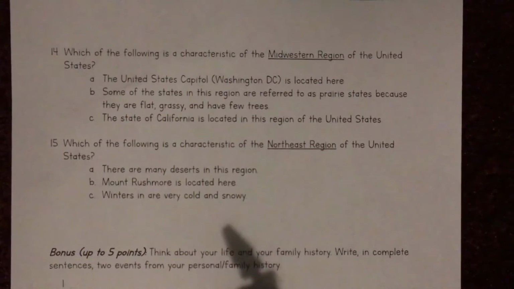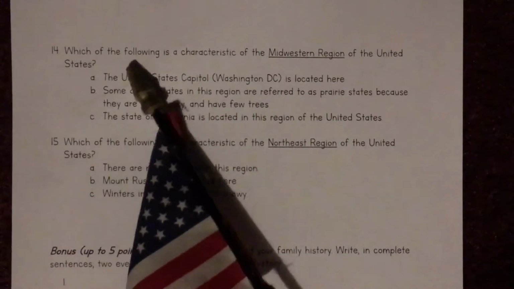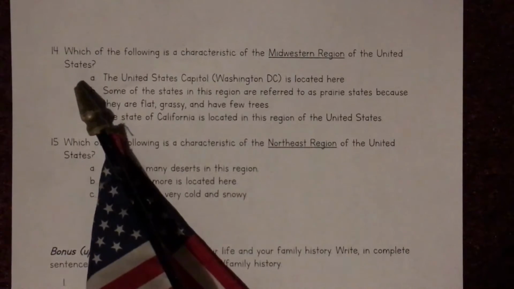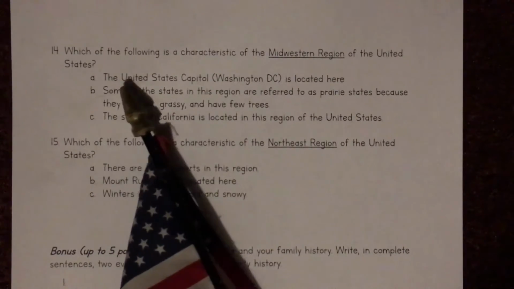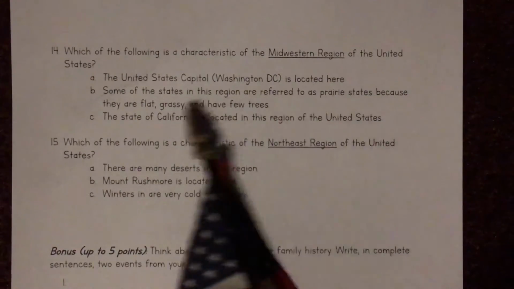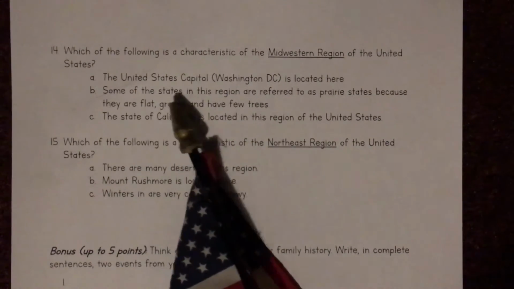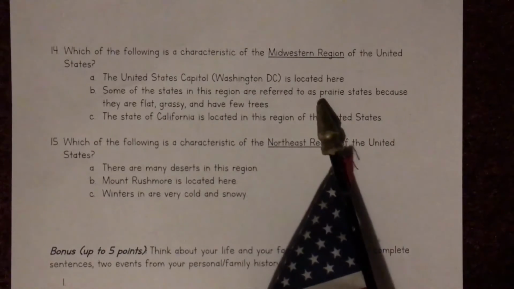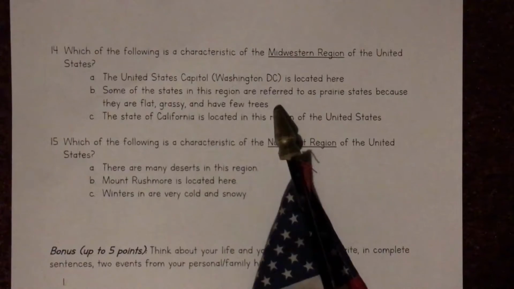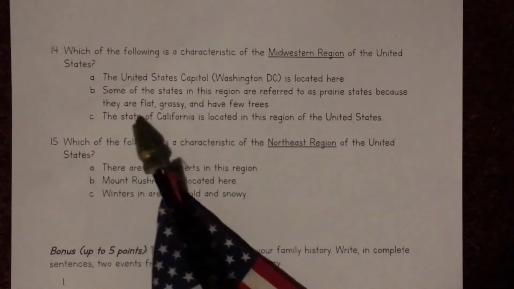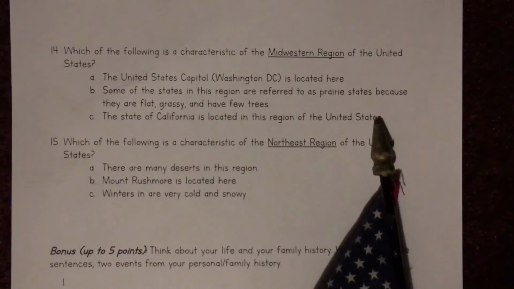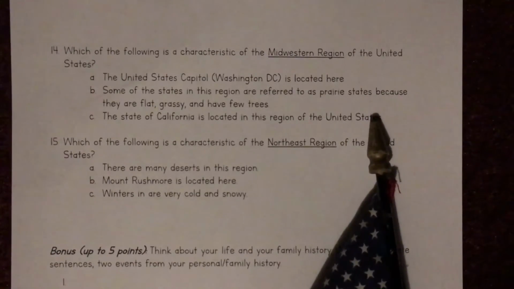Number 14. Which of the following is a characteristic of the Midwestern region of the United States? A. The United States capital, Washington, D.C., is located here. B. Some of the states in this region are referred to as prairie states because they are flat, grassy, and have few trees. Or C. The state of California is located in this region of the United States. Which is a characteristic of the Midwestern region?